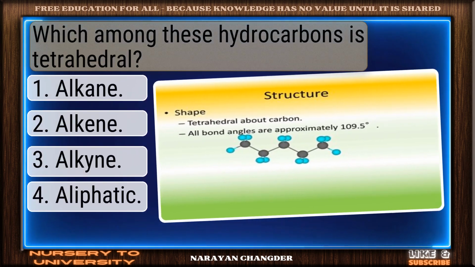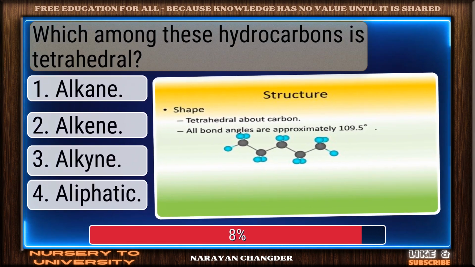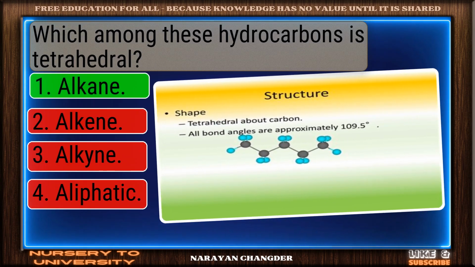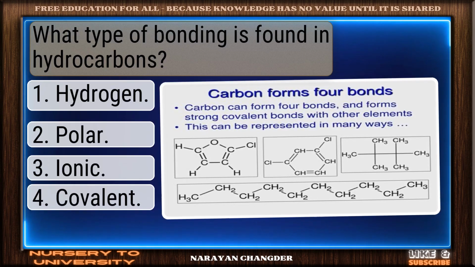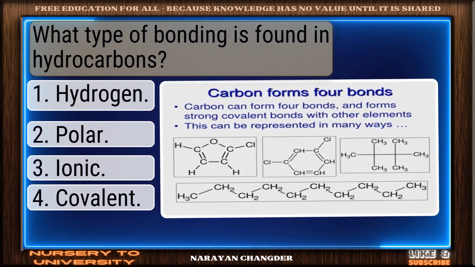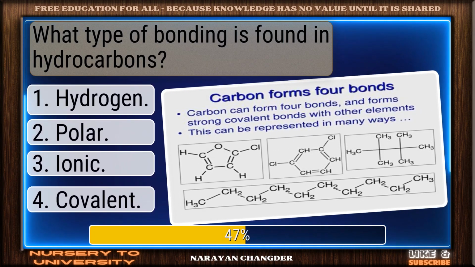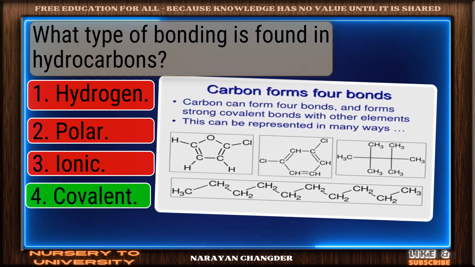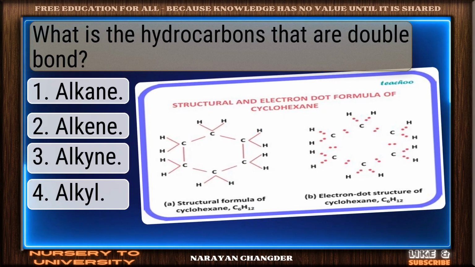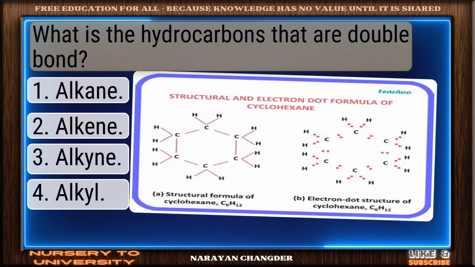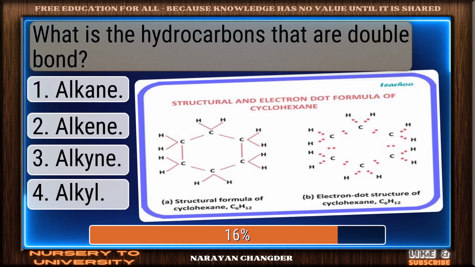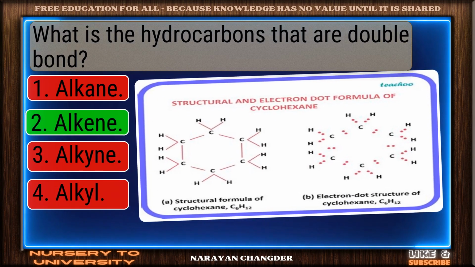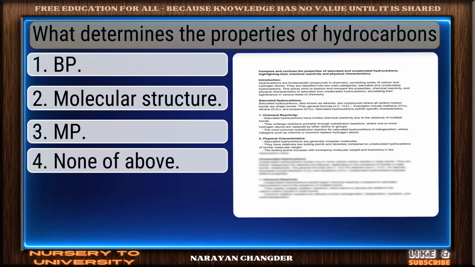Which among these hydrocarbons is tetrahedral? Nicely done. Alkane is a solid answer. What type of bonding is found in hydrocarbons? Smart pick. Covalent is the correct choice. What is the hydrocarbon that has a double bond? Excellent choice. Alkene is the right answer.